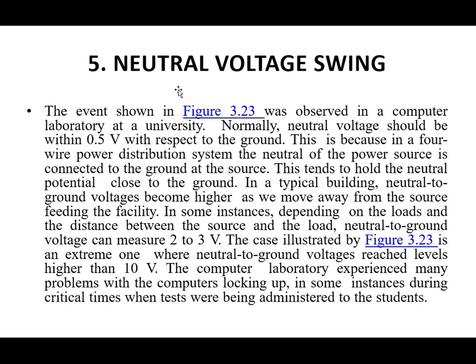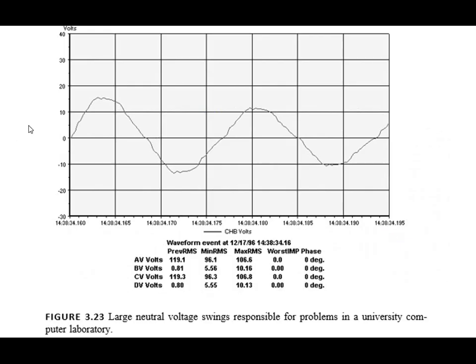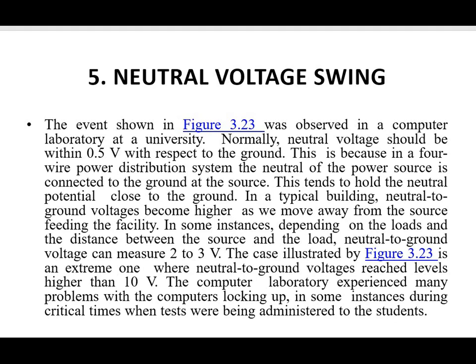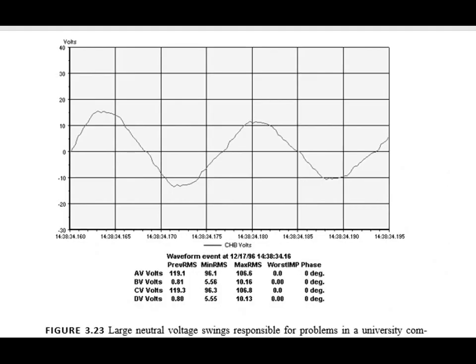Normally the neutral voltage should be within 0.5 volt with respect to ground. This is the neutral voltage swing waveform, and it was examined in a computer laboratory at a university.